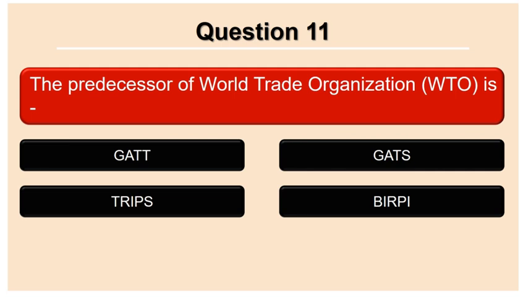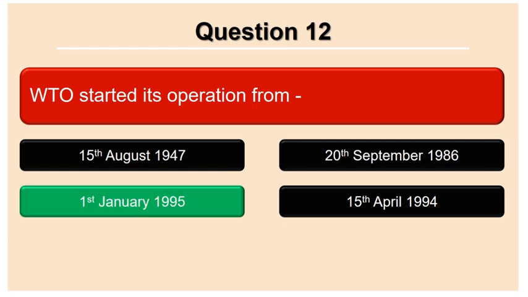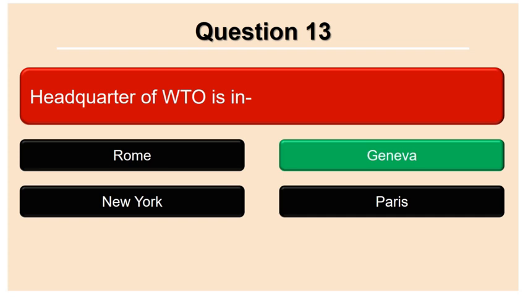The predecessor of World Trade Organization WTO is GATT, GATS, TRIPS, BP. Answer is GATT. WTO started its operation from 15th August 1947, 20th September 1986, 1st January 1995, 15th April 1994. Answer 1st January 1995. Headquarters of WTO is in Rome, Geneva, New York, Paris. Answer Geneva.